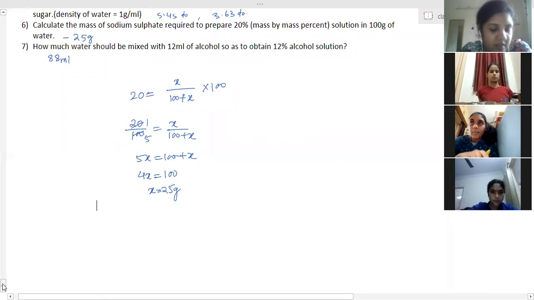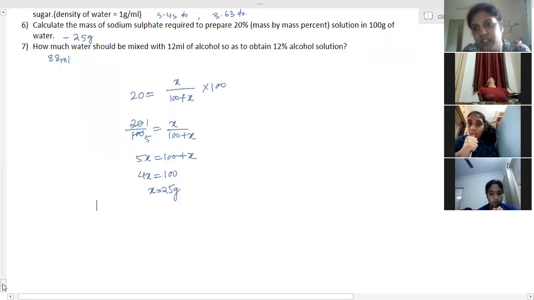Further, simple distillation and fractional distillation. Simple distillation is the separation of miscible liquids whose boiling points differ by 25 Kelvin, such as acetone and water. Alcohol and water is not by simple distillation, it is by the fractional distillation process.